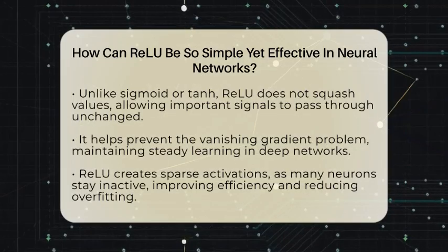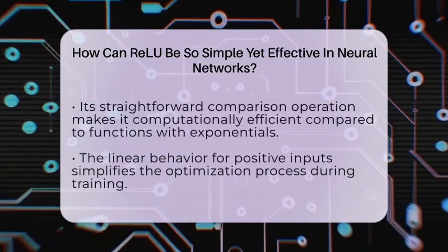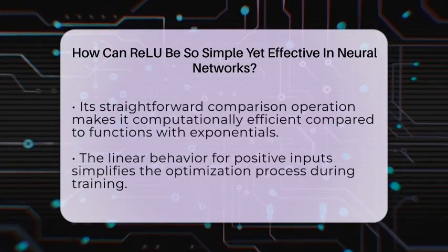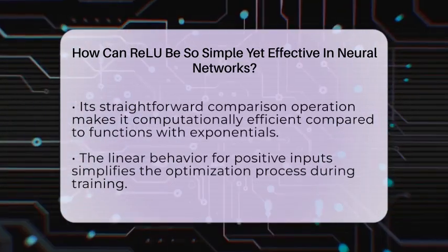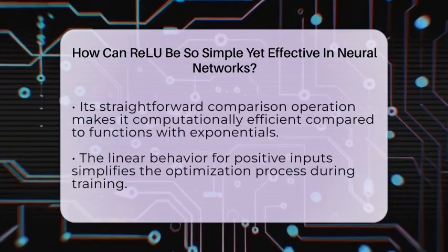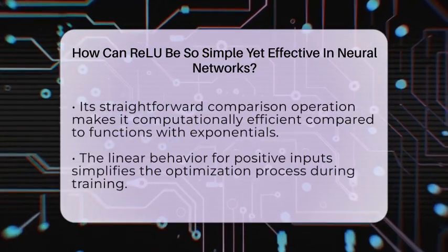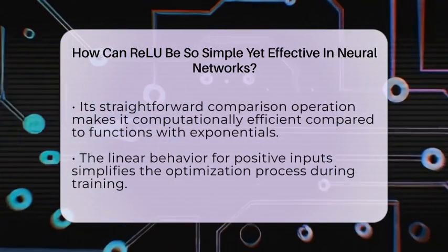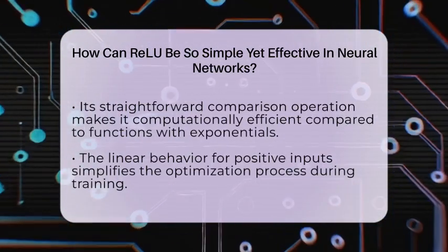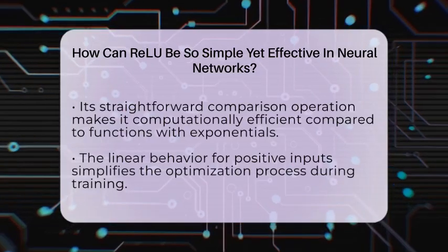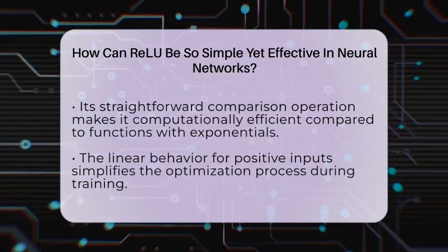Another reason ReLU works so well is that it creates sparse activations. Since it outputs 0 for all negative inputs, many neurons stay inactive at once. This sparsity makes the network more efficient and helps prevent overfitting, which is when a model learns noise instead of useful patterns. Plus, ReLU's simplicity means it only needs a quick comparison to decide whether to output 0 or the input value. This makes it much faster than more complex functions that involve exponentials or other calculations.